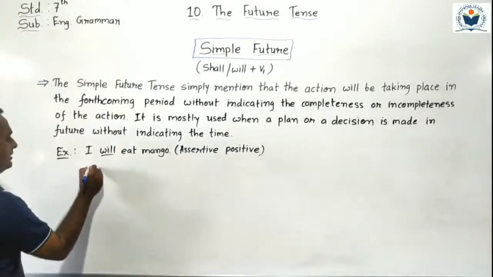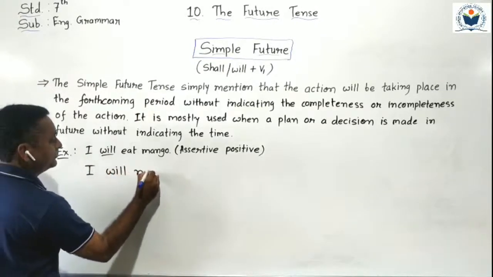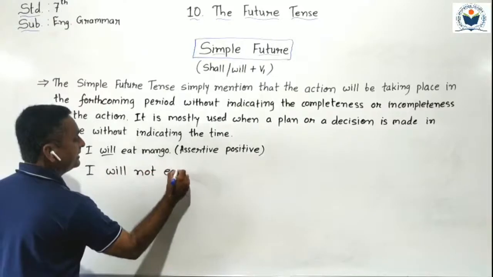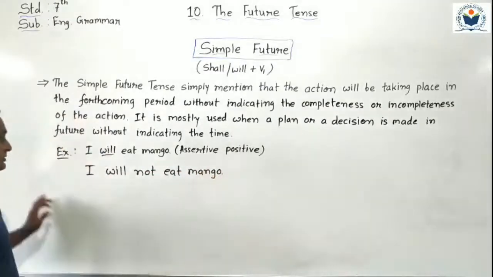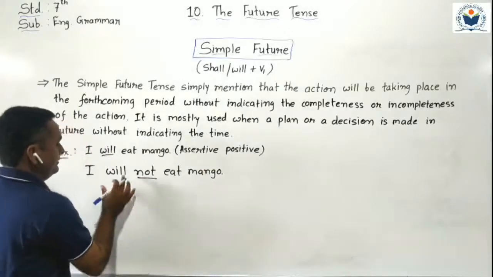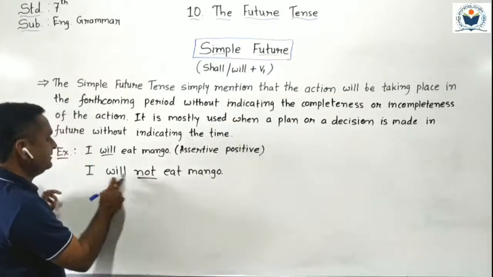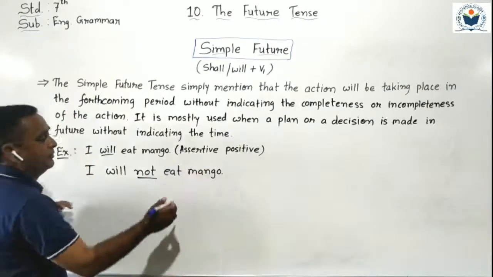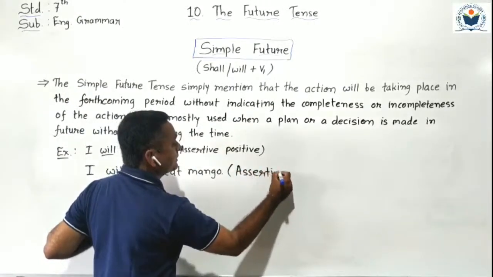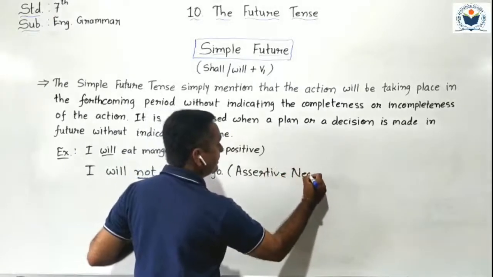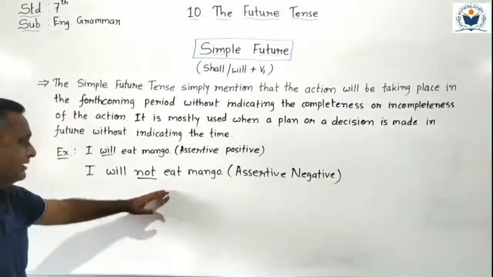So how do we convert? I, then will. After will we have to put not, then eat mango. So students, I add here not between helping verb will and main verb eat. So now it becomes I will not eat mango. It becomes an assertive negative sentence. Understand, students?